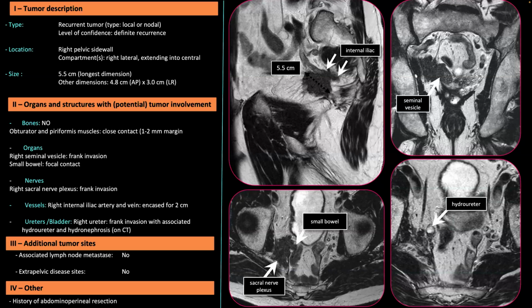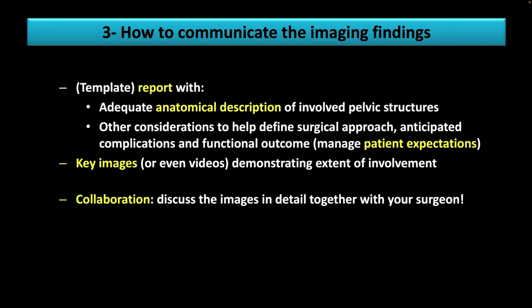So at the end, how will you communicate those image findings? As I told you, you really need key images and an adequate description. We discussed this with a structured report, but the most important, I would say, is to discuss the image with the surgeon at the tumor board, because I felt that when you are describing, sometimes the MRI is not as easy as the CT, and it may be really difficult for them to interpret the image correctly. So really showing them where the recurrence is and what is involved is really important.